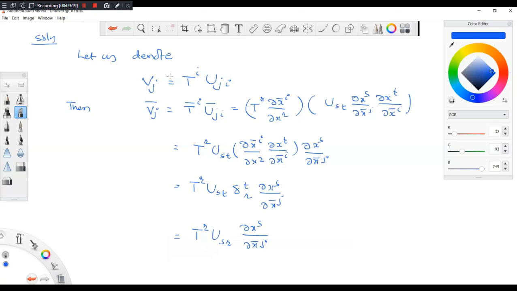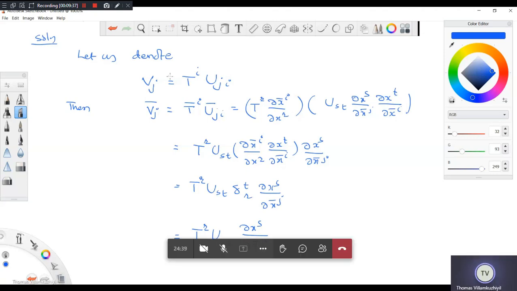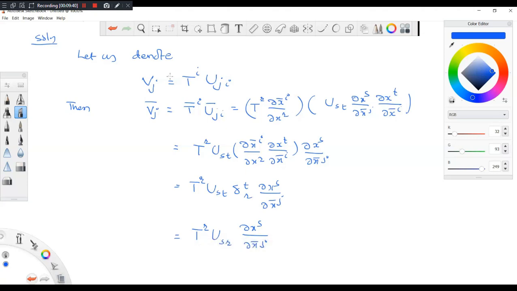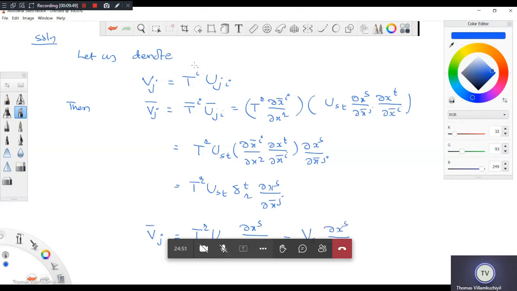Okay. So on the left side, I got Vj bar is equal to this one. So what is this? Vj is transforming like a tensor. You can see that Vj is Ti into Uij. So this product itself is a tensor. The reason is that Ti and Uij are separately tensors, so their product is a tensor. That's the way you can prove that. Hence,